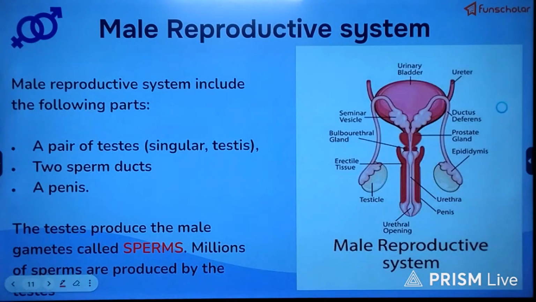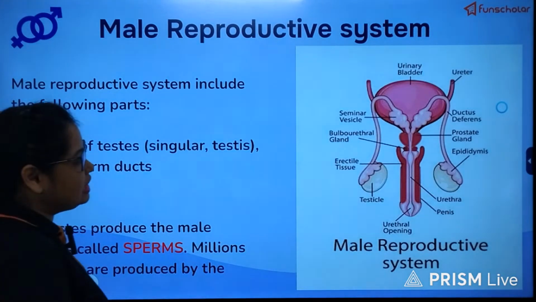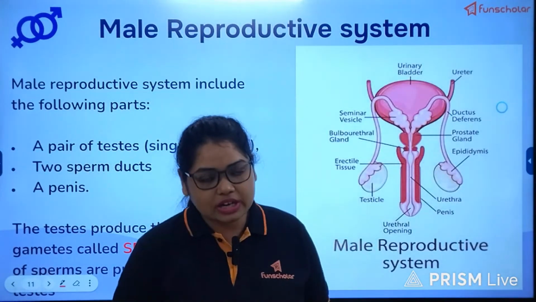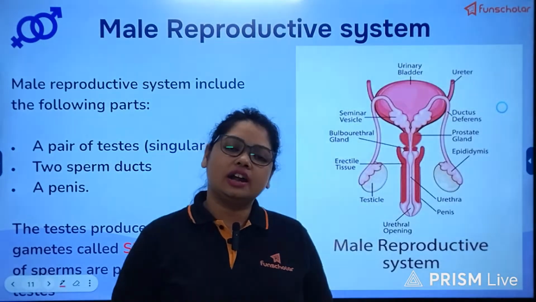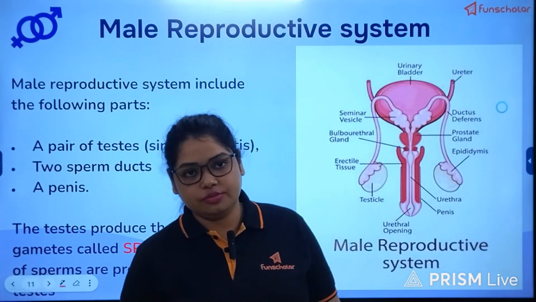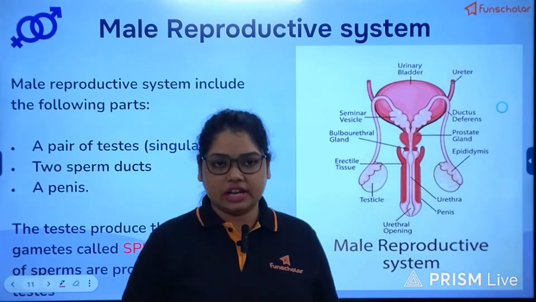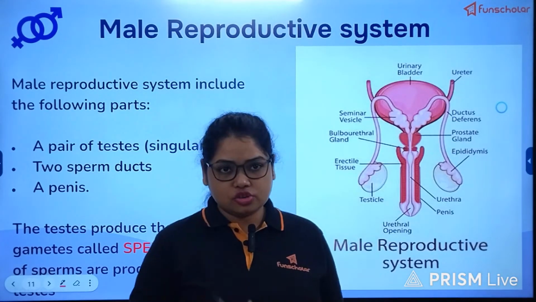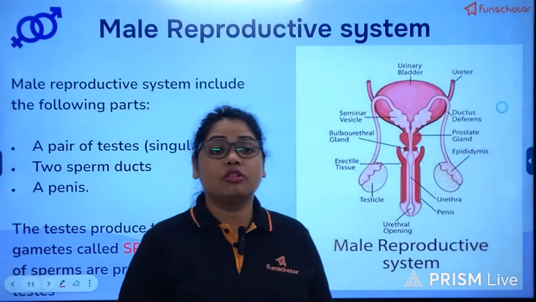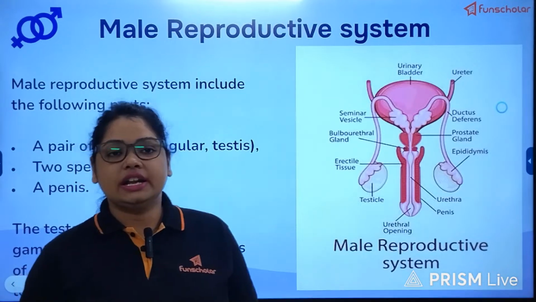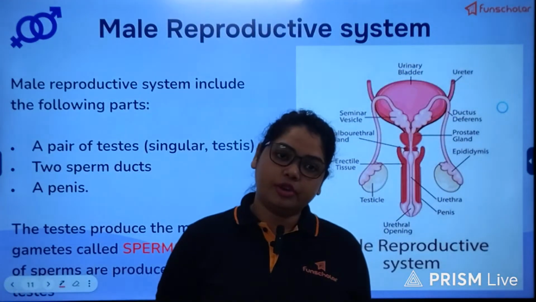So millions of sperms are produced by the testes, and in males they start producing the sperms from the onset of puberty and it continues throughout life. But the amount of production will definitely decrease over time in old age, though it is not stopped abruptly. In females, the reproductive stage ranges from the menarche to menopause, because